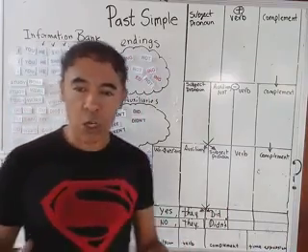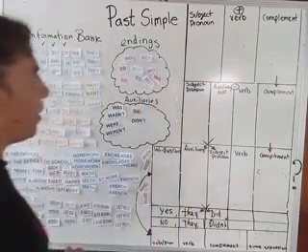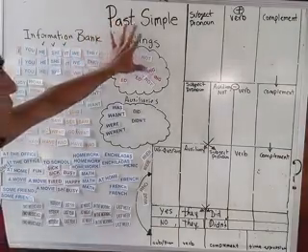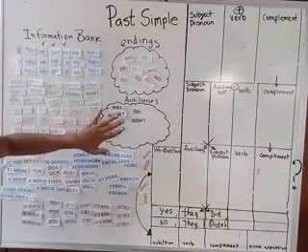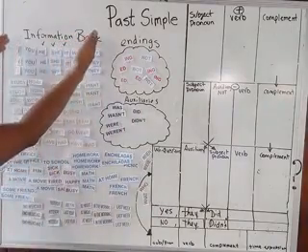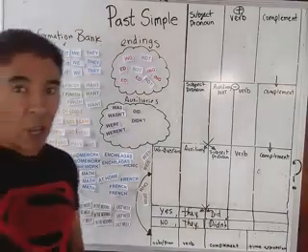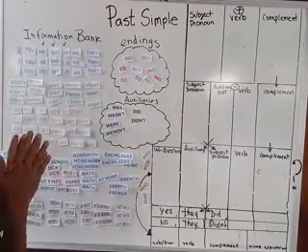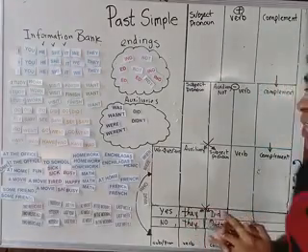In this case, we're going to use only the short answers. Okay, what are we going to do? Well, we have here the endings, the auxiliaries, the WH questions, and our information bank. Here we go. Now let's go cooking, and we're gonna start right now with the third persons.